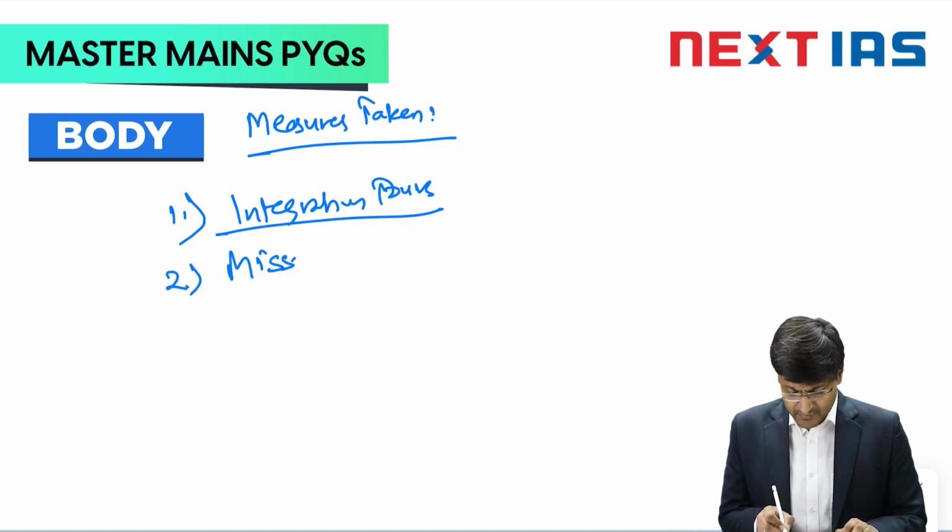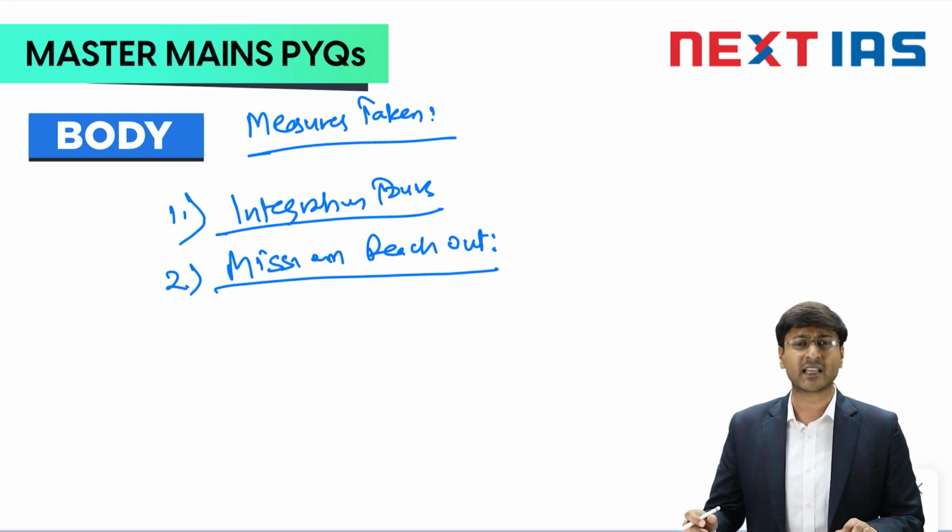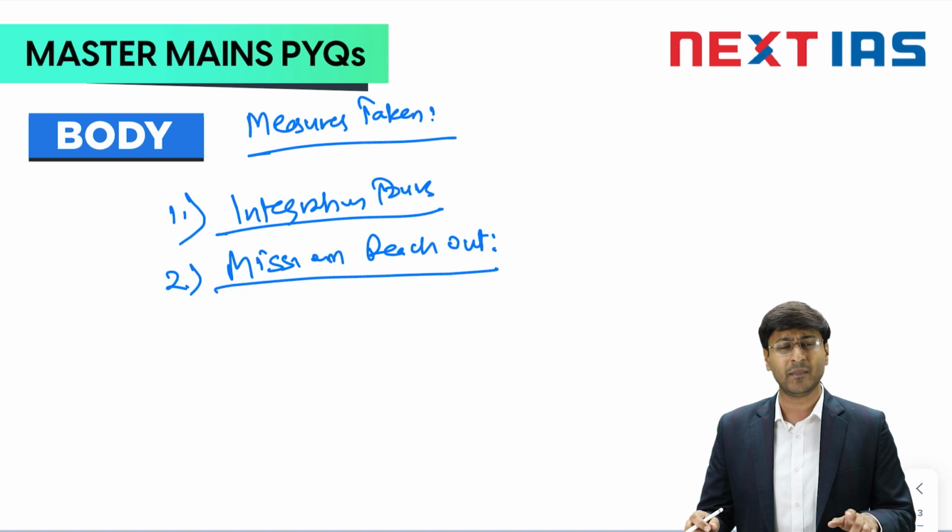Next is Operation Mission Reach Out. After the abrogation of Article 370, when there was a complete security lockdown in the valley, the Indian Army conducted Mission Reach Out. What was the purpose of Mission Reach Out? Basically, the local population should not feel that under the garb of a security lockdown, we are deprived of our basic amenities also.